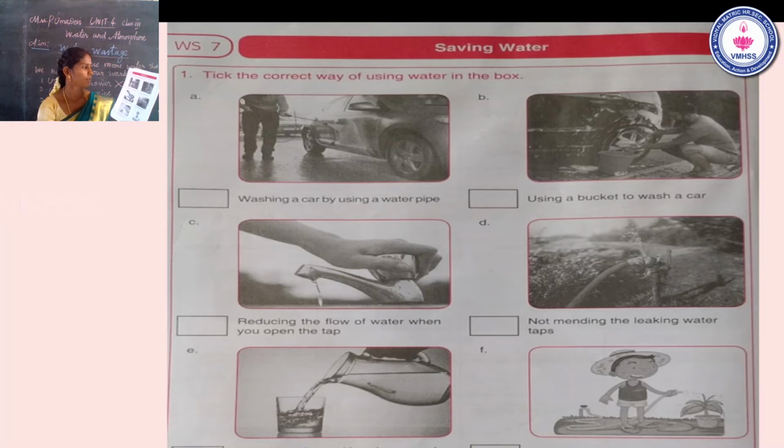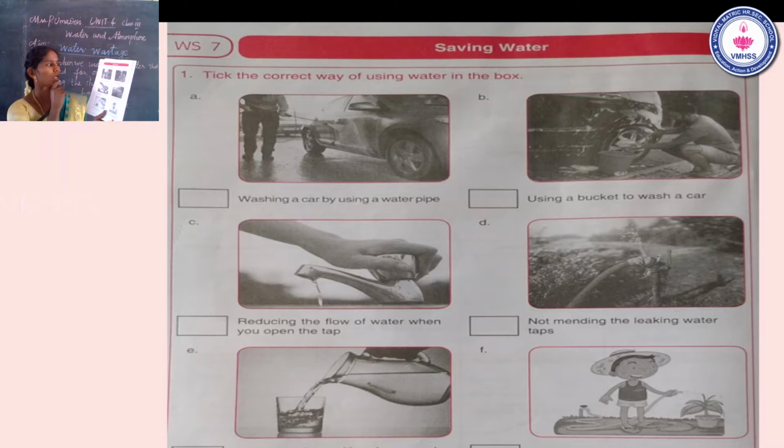Okay, so first one, question number A. What do you see in this picture? Yes, washing vehicles with hose pipe. That's washing a car by using a water pipe. Second one, using a bucket to wash a car. What do you see in the second picture? Using a bucket to wash a car.